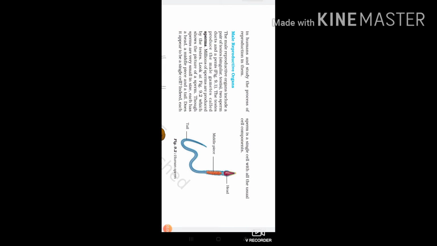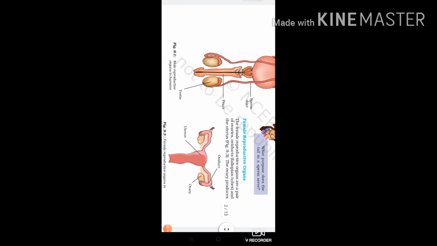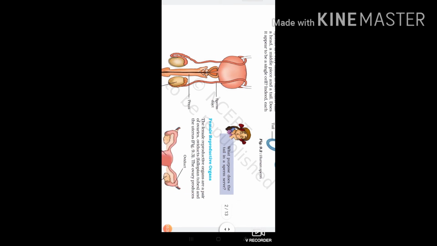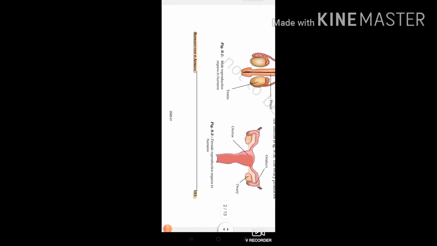Sperms are very small in size, each has a head, a middle piece and a tail. Does it appear to be a single cell? Indeed, each sperm is a single cell with all the usual cell components. What purpose does the tail in a sperm serve? That we will discuss later on.